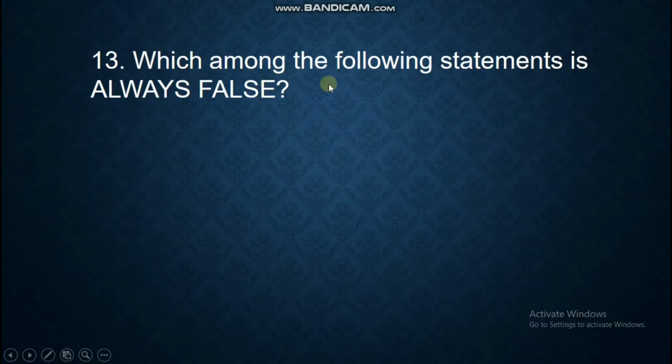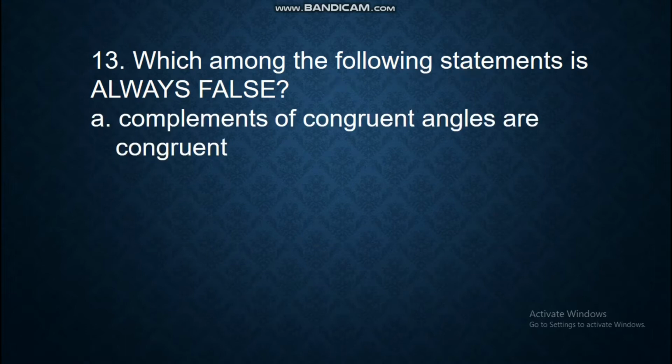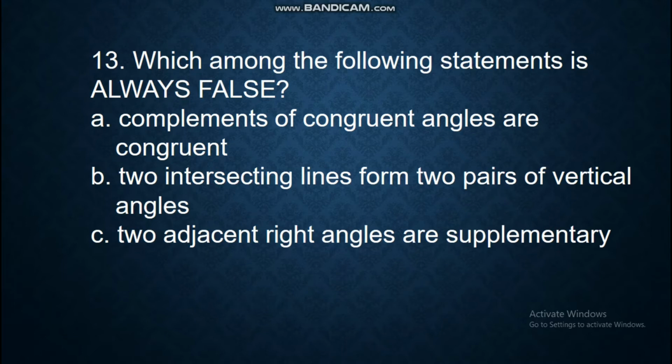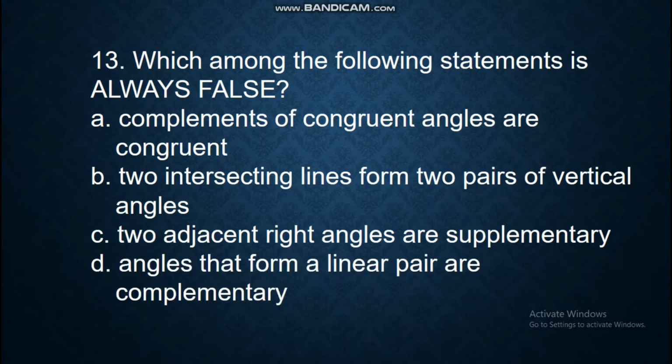13. Which among the following statements is always false? A. Complements of congruent angles are congruent. B. Two intersecting lines form two pairs of vertical angles. C. Two adjacent right angles are supplementary. D. Angles that form a linear pair are complementary. It is obvious that the answer is letter D. A, B, and C are all true.